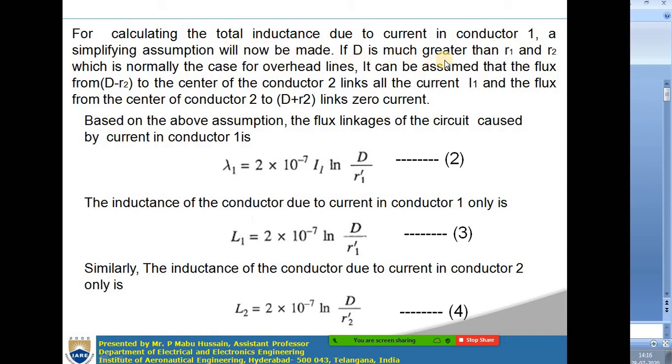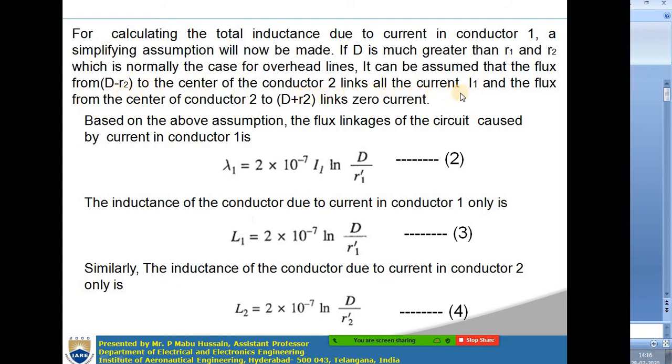So now for calculating the total inductance due to the current in conductor 1, you have to make some simplifying assumption. The assumption is that D is much greater than R1 and R2, where capital D is the distance between the two conductors. If the distance between the two conductors is much greater than the radius of conductor 1 and conductor 2, which is generally the case for overhead transmission, you will have more spacing between the conductors when compared to the radius of each conductor.